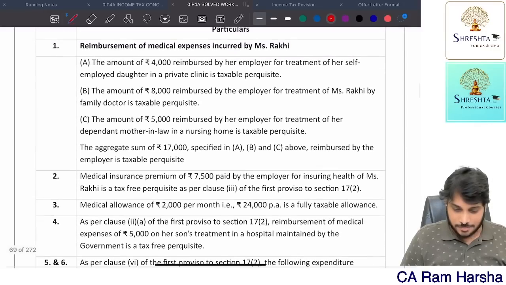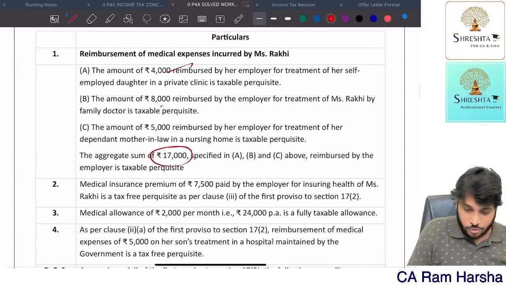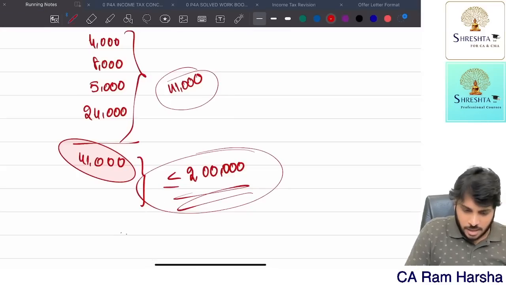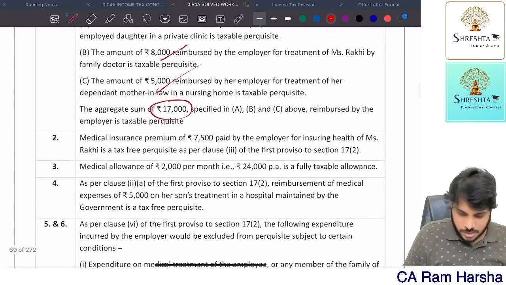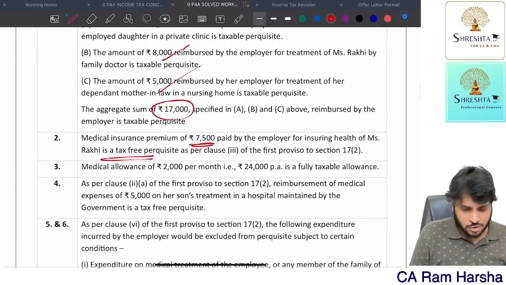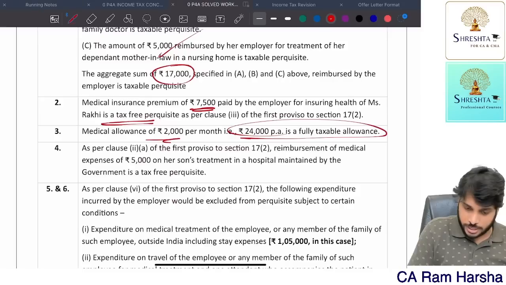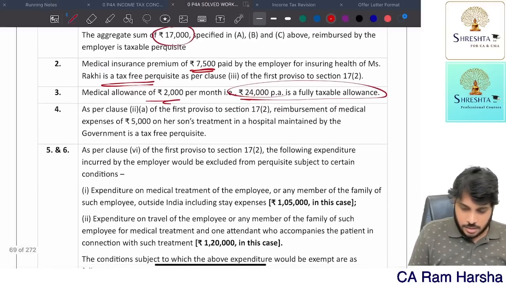Okay, let us see here. Here 17,000 is taxable. 485. Have we seen that? 485 we taxed it. Very good. Medical insurance premium 75. Okay, is a tax-free exempted. So we also took exemption. Medical elements 24 is fully taxable. What we did? We taxed it. Okay. And reimbursement medical treatment 5,000 in a government hospital.